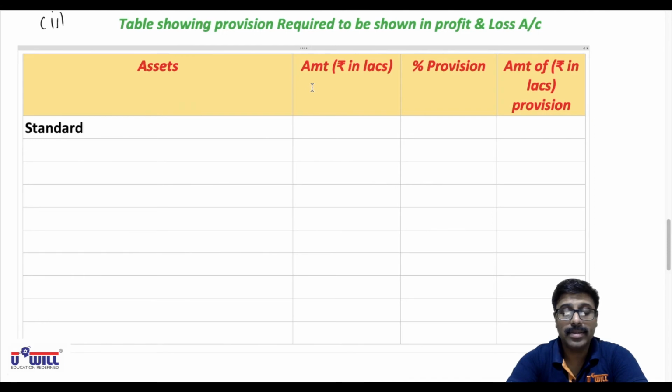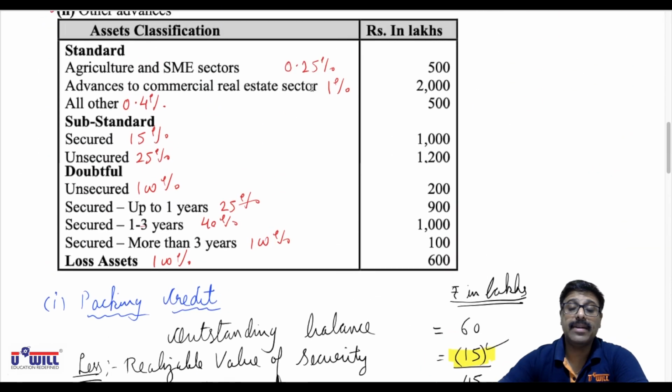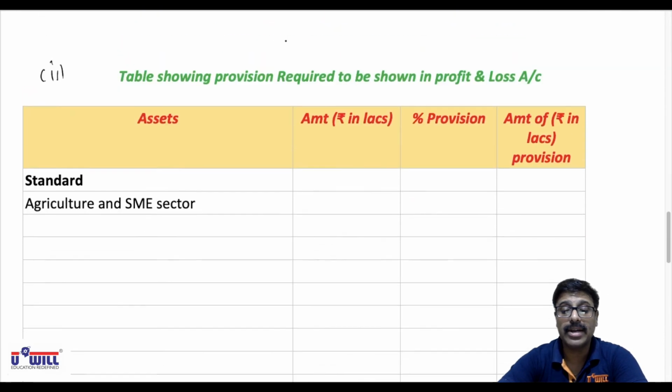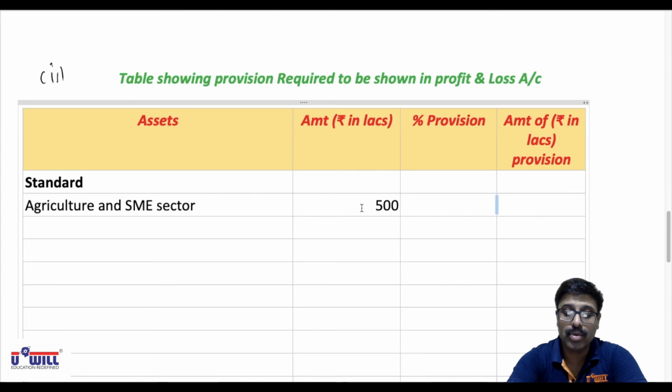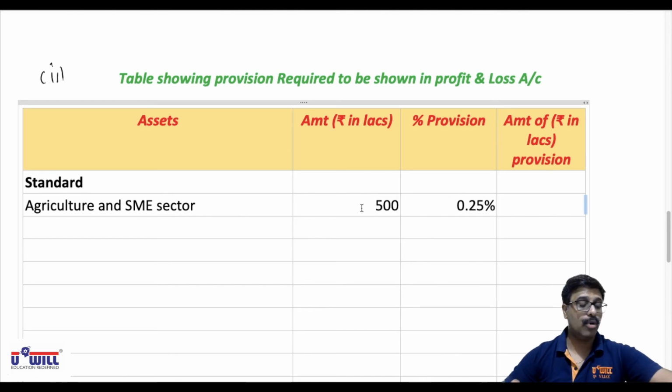Within that, agriculture and SME sector, the loan is 500 lakhs and a provision of 0.25% is required. So 500 lakhs loan, 0.25% provision. 500 into 0.25% provision, everyone calculate it. That comes to 1.25.